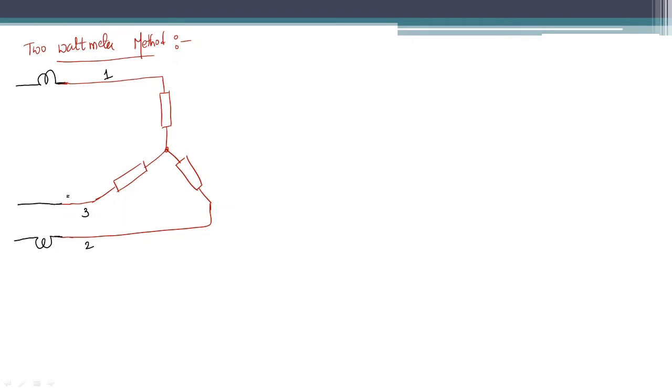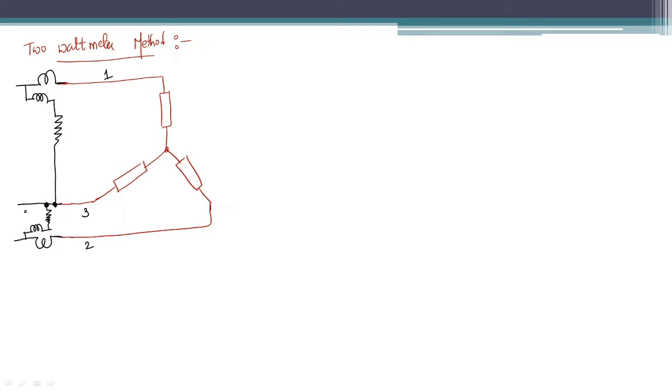I am connecting the pressure coil in between first line and third line, and the second pressure coil in between first line and second line.